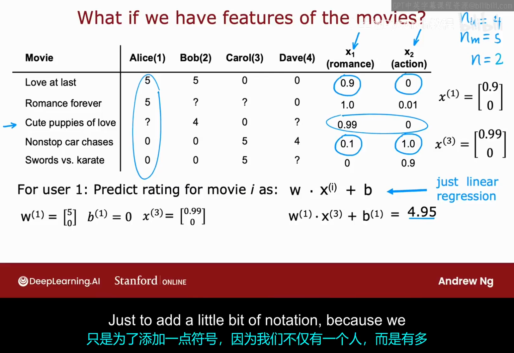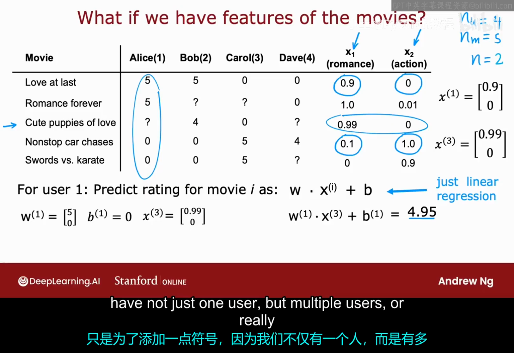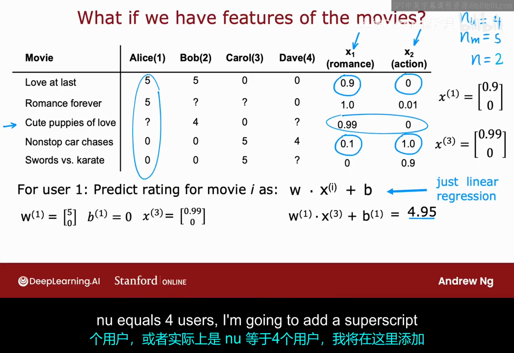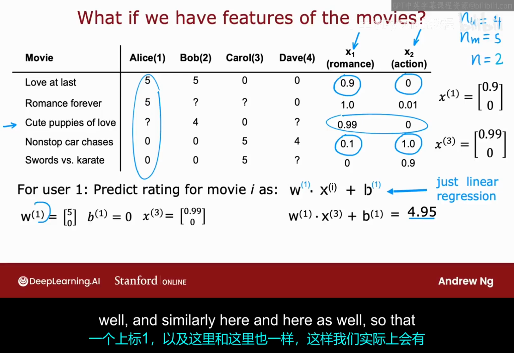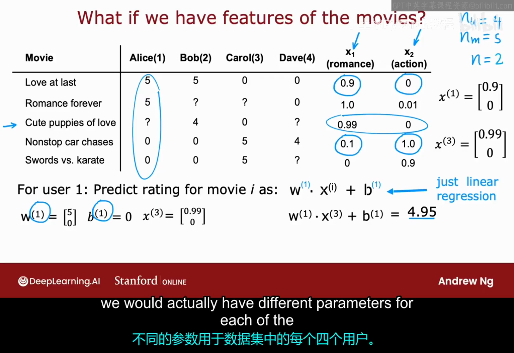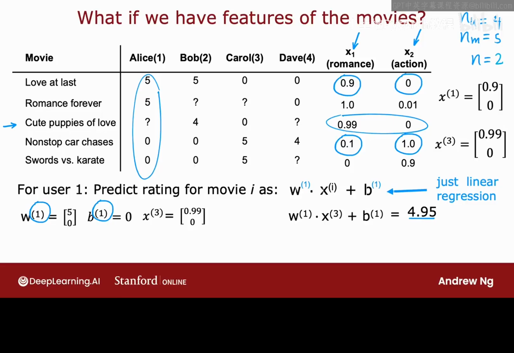Just to add a little bit of notation, because we have not just one user, but multiple users, or really NU equals 4 users, I'm going to add a superscript 1 here to denote that this is the parameter w1 for user 1, and add a superscript 1 there as well. And similarly here and here as well, so that we would actually have different parameters for each of the 4 users in our dataset.